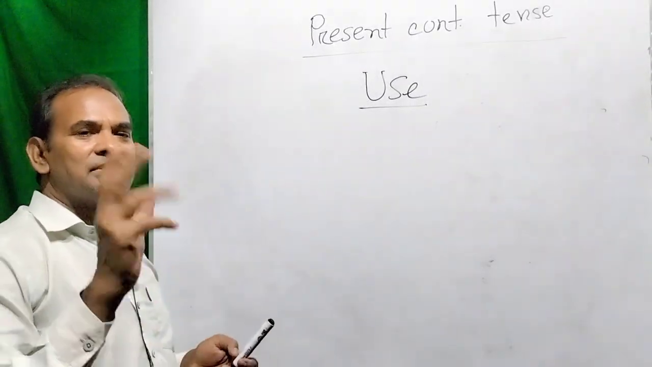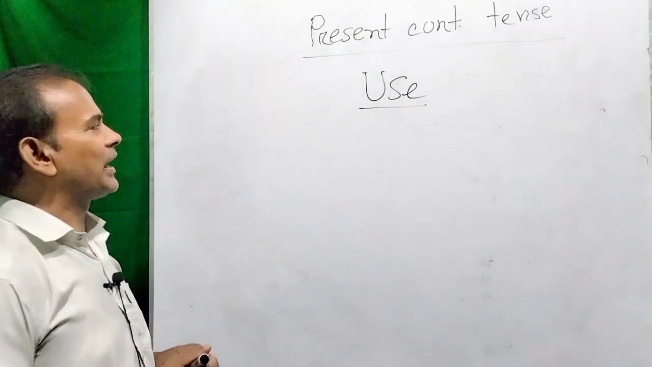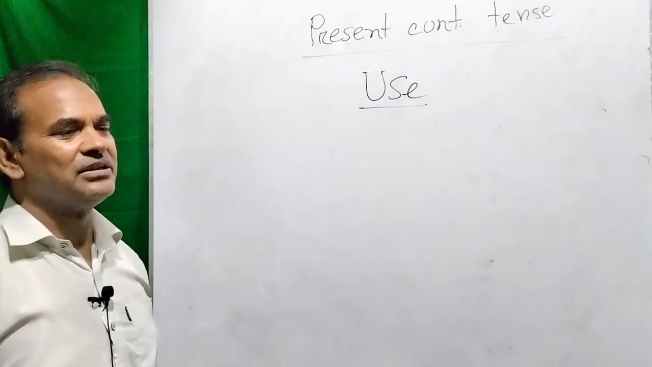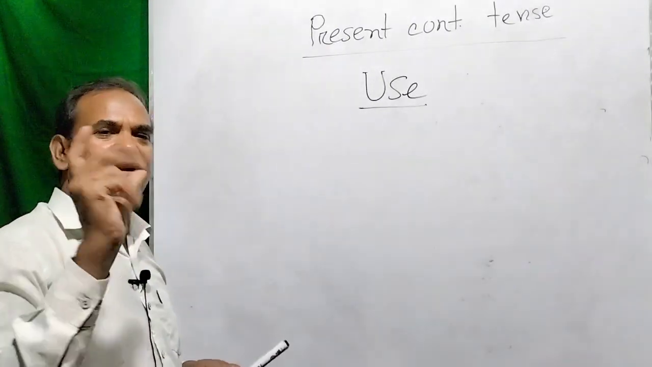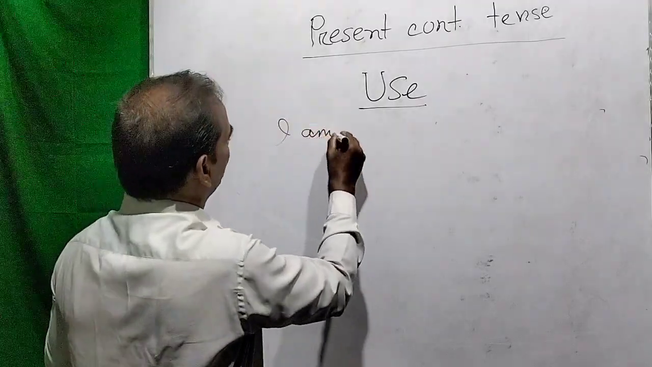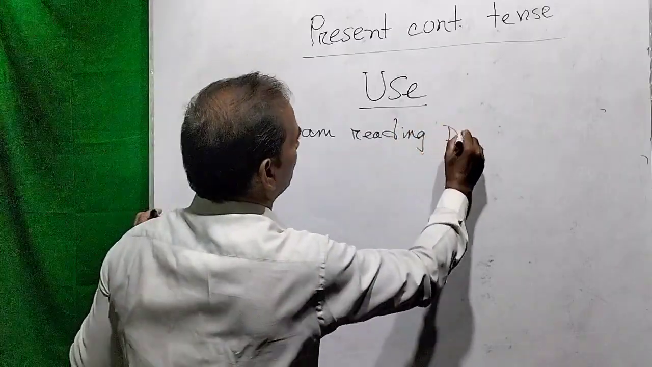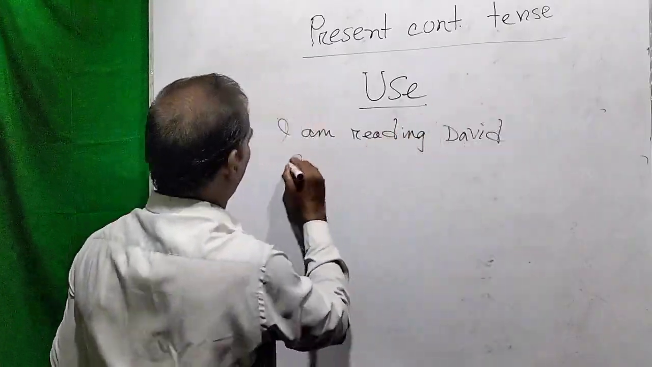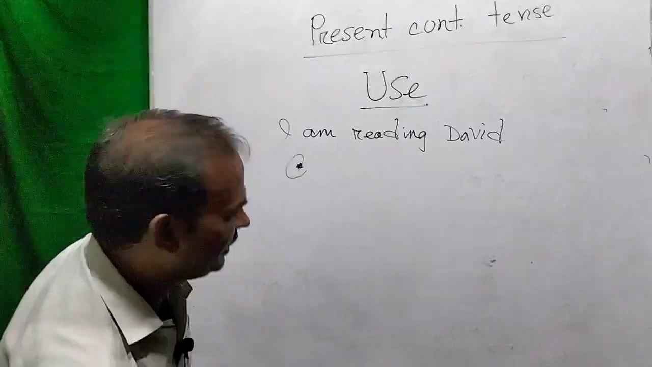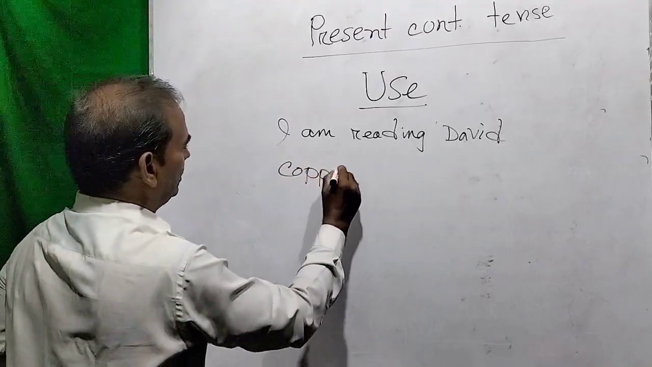Dear viewers, now you can please take a look at the screen. When we use some transient or some temporary action, that temporary action is going on at the time of present, that may be written in the present continuous. Suppose I am reading David Copperfield.